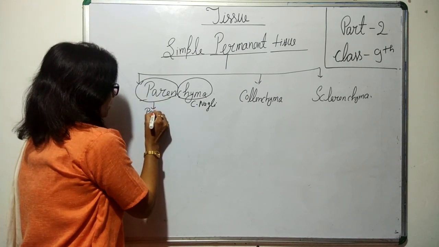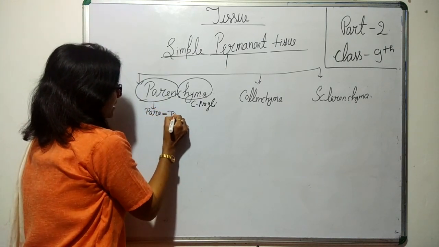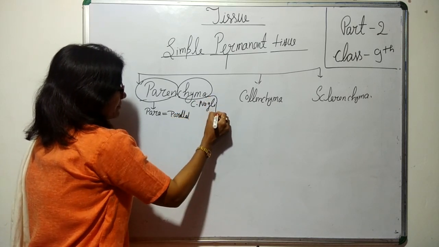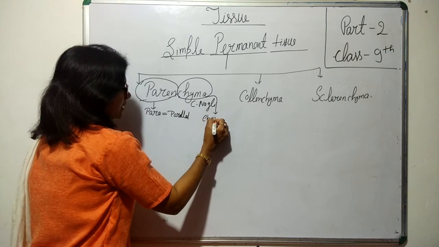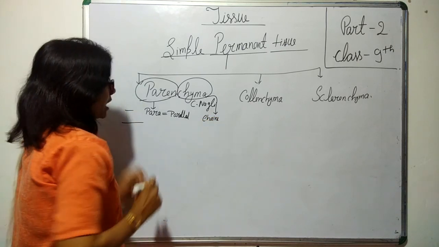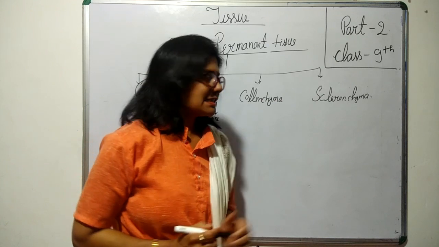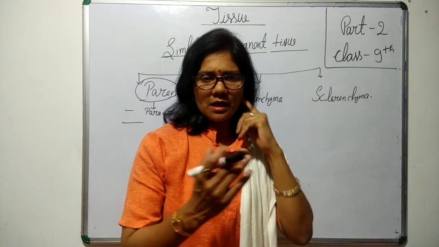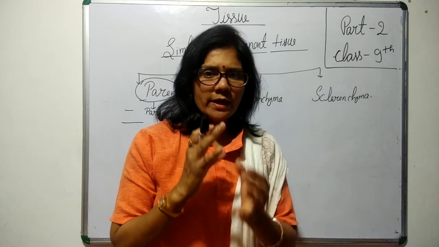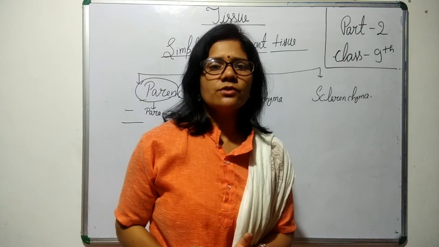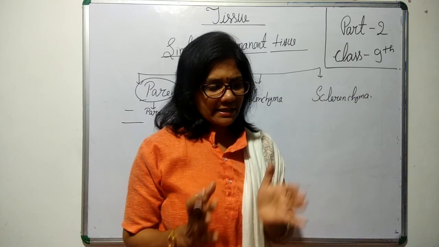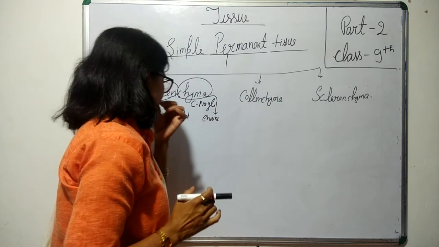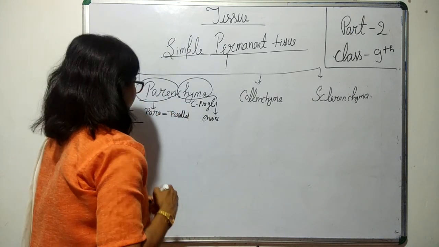Para means parallel, and chyma means chain. These parenchyma cells have a very low extent of differentiation, as they are just formed after the division of meristematic cells. So there are some special characteristics of parenchyma cells.